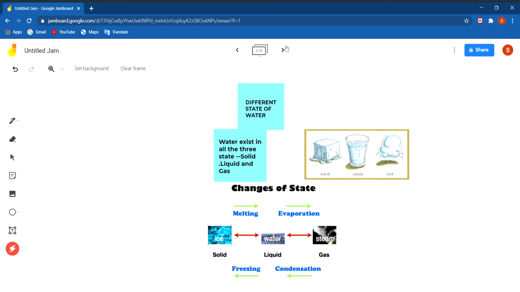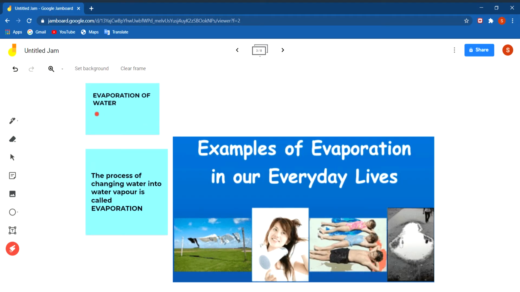Now we will discuss some important terms, and first is evaporation. What is evaporation? From class 2-3 you are learning what is evaporation. The process of changing water into water vapor, means the liquid form of water into gaseous form, is called evaporation. In your daily life you can see a lot of examples of evaporation, like in the picture you can see.